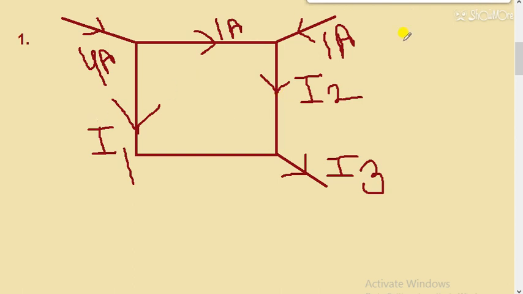Okay, visible. I hope this marker will be visible. Okay, I will change the color, black color I am taking.